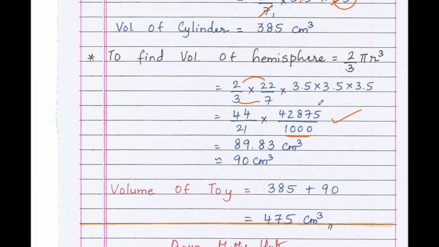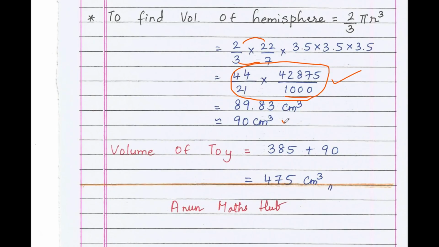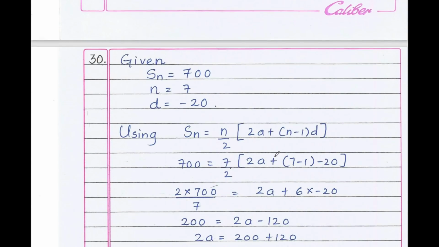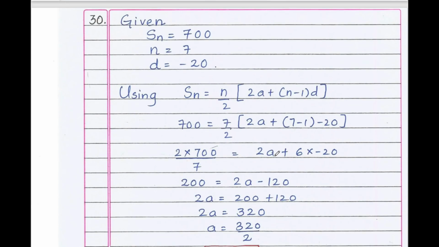Students, this step, that is multiplication and division, is very important. It is a little bit lengthy step. Have patience and multiply and divide it. We will definitely get the correct answer. Therefore the volume of toy is 385 plus 90, that is 475 centimeter cube. Moving to question number 30.